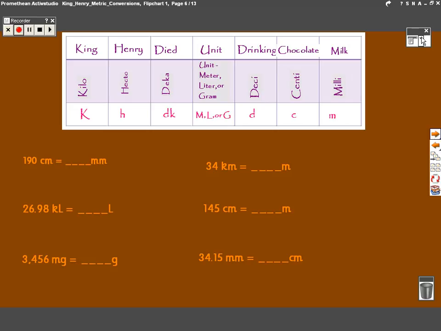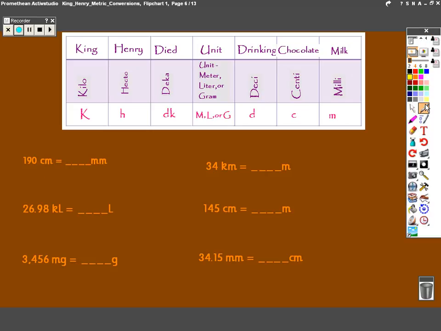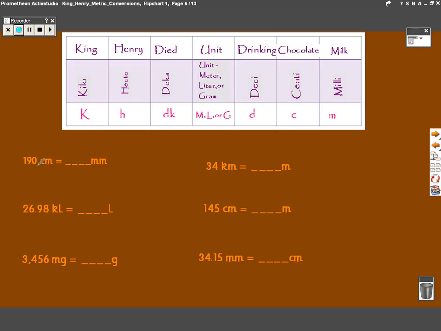Okay, some examples of our own. So you have 190 centimeters to millimeters. Centimeters to millimeters, you're going 1 step to the right. So you need to move your decimal 1 step to the right, write a 0 above it. It becomes 1,900 millimeters.